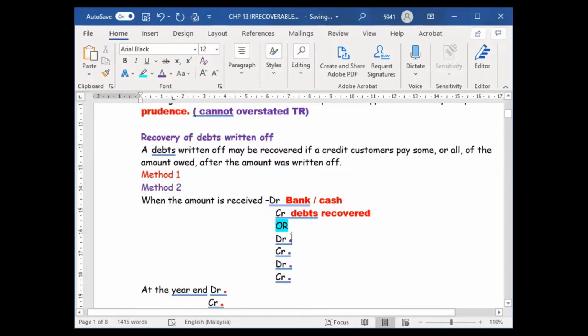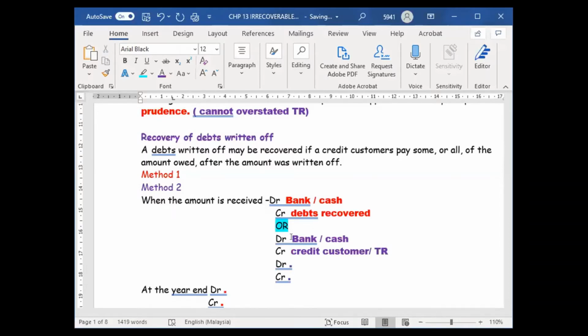Another method is we debit the bank or cash account, and then we credit the credit customer or the trade receivable.